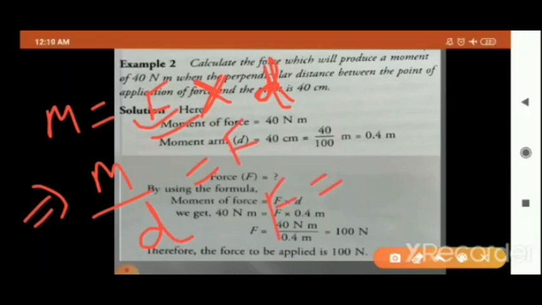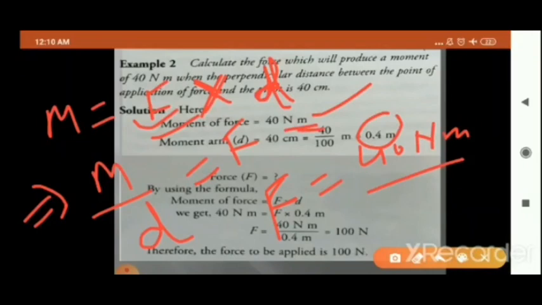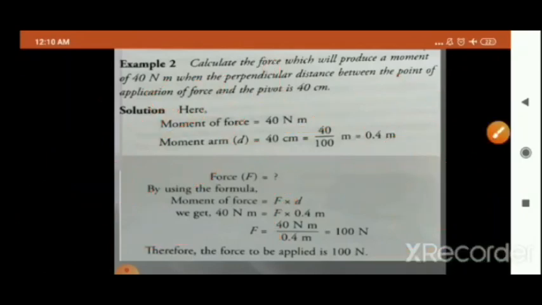F is equal to M. M is your moment of force. Moment of force is already given: 40 Newton meter upon what is your moment arm? 0.4 meter. Meter में हमने change किया because standard unit is Newton meter. That is 0.4 meter. Meter gets cancelled. So what happened? You will remove this decimal. 10 goes here. 4 ones are 4, 4 hundreds are 100. That is your 100 Newton is the applied force. So here how much force has been applied? 100 Newton.